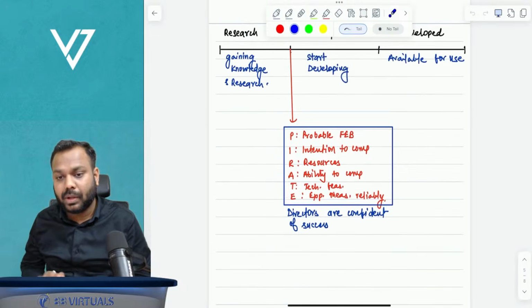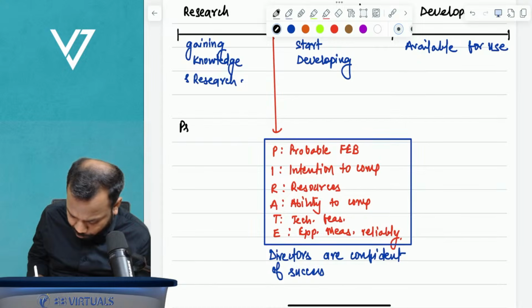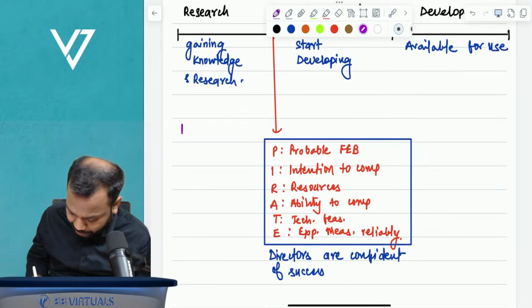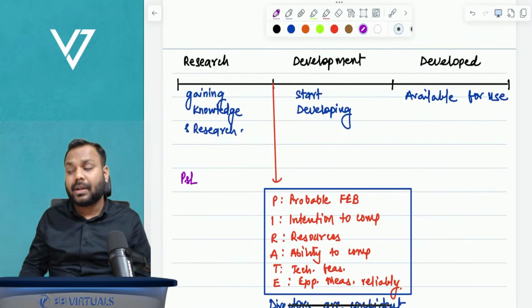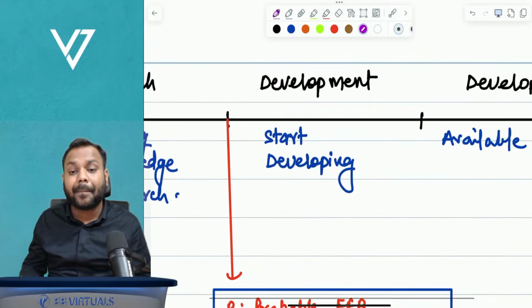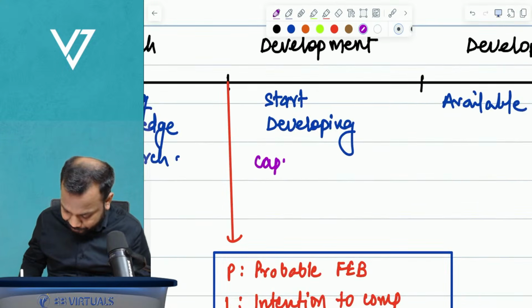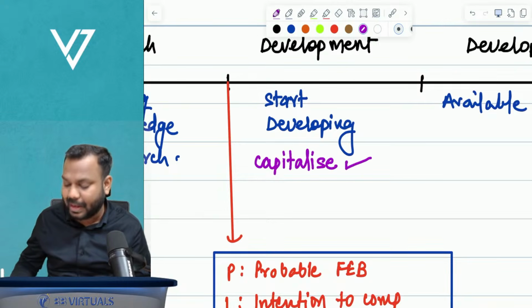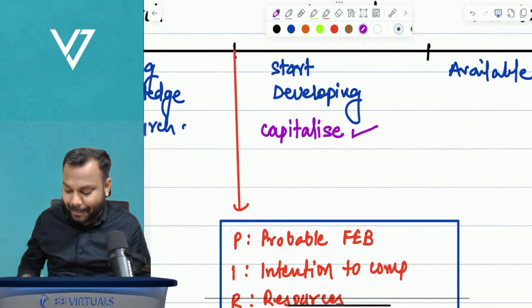Okay, now, so what is the treatment? Research cost is expensed off to P&L. Development phase, we capitalize.